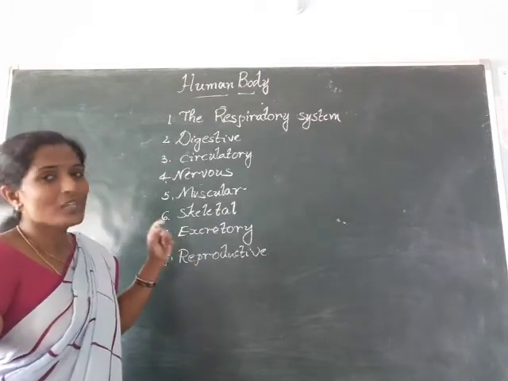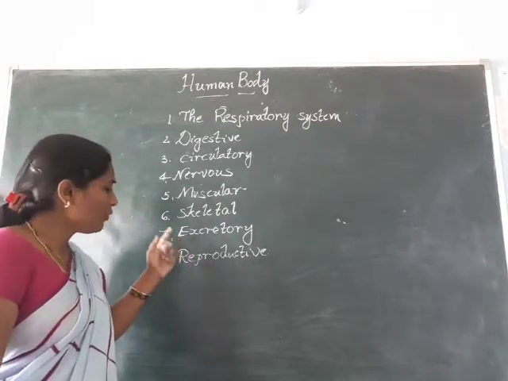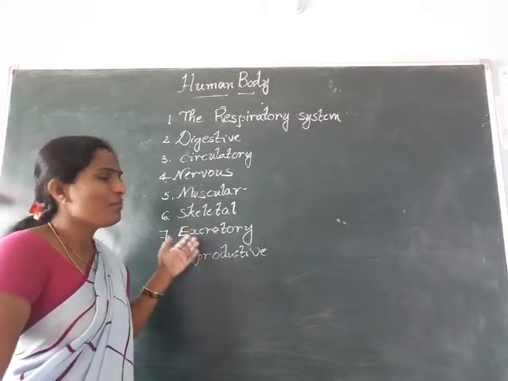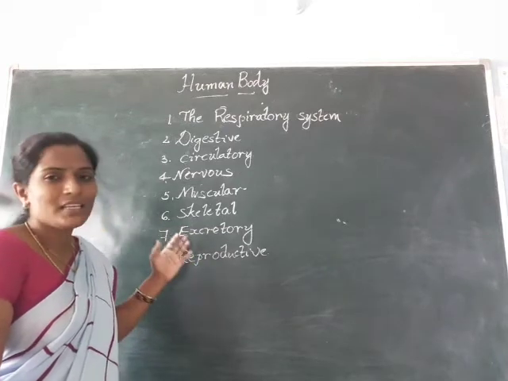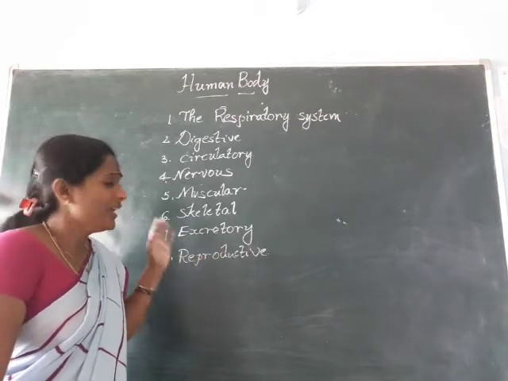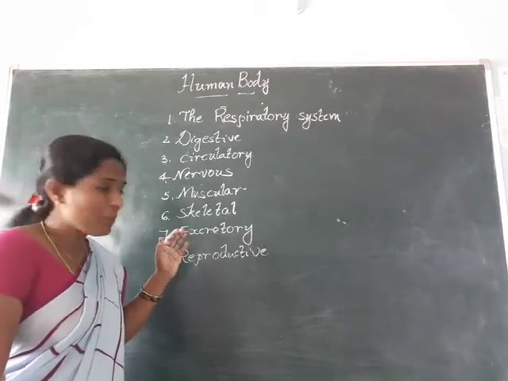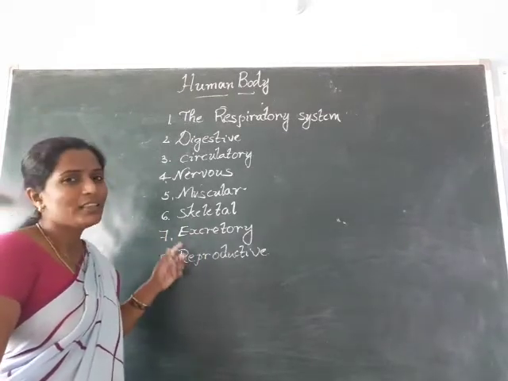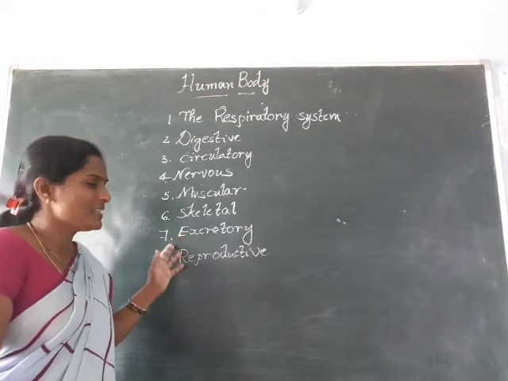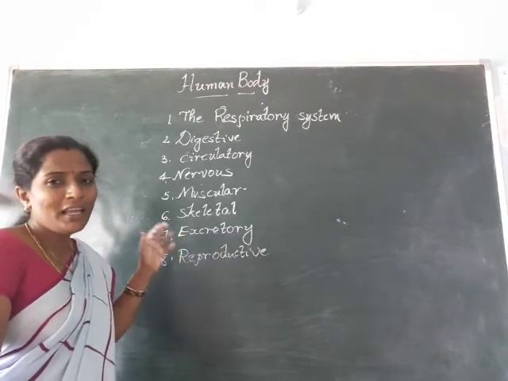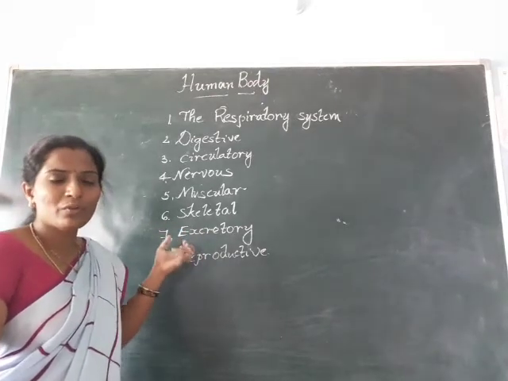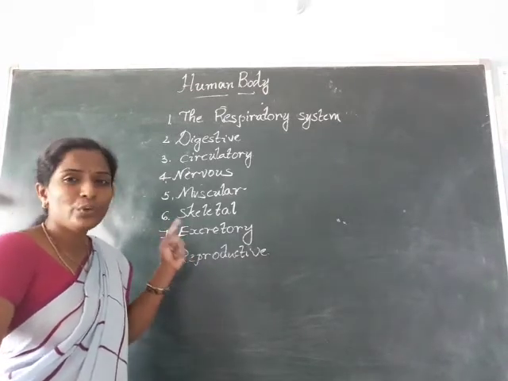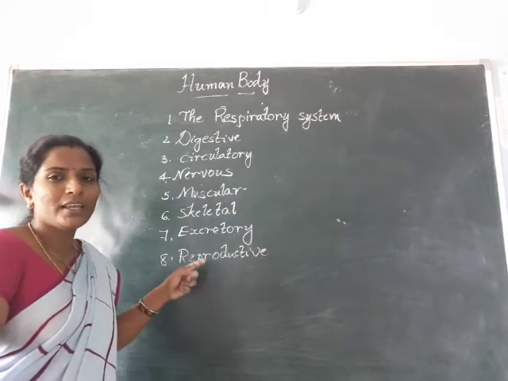Coming to the excretory system. What is meant by the excretory system? Sending out the waste materials from our body, because they are harmful to our body and are produced by our human body itself. What are the organs present in the excretory system? Mainly kidneys. These kidneys purify the blood, and through the ureters the urine comes to the urinary bladder.